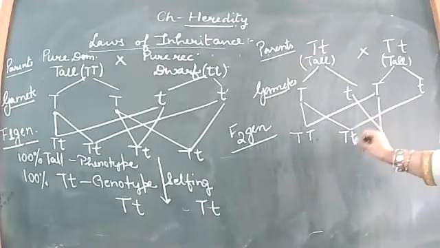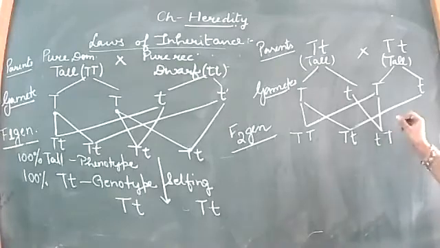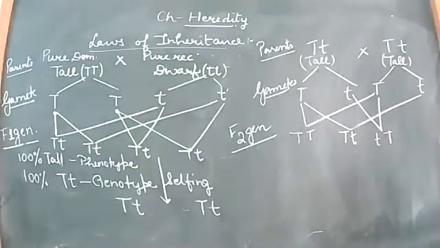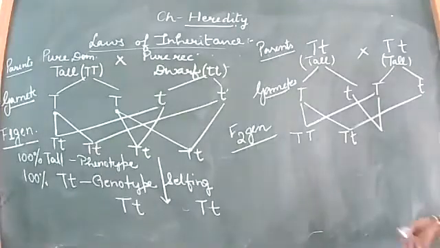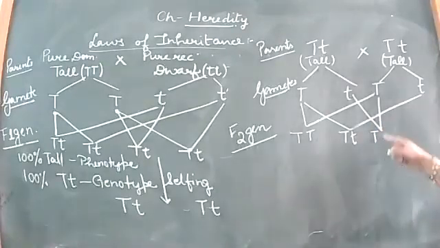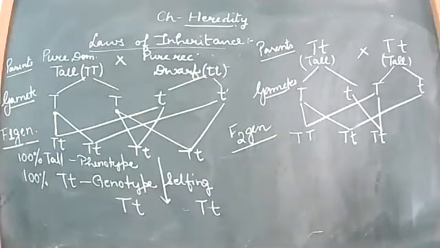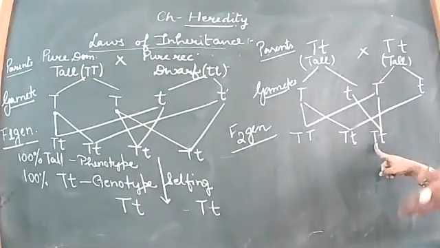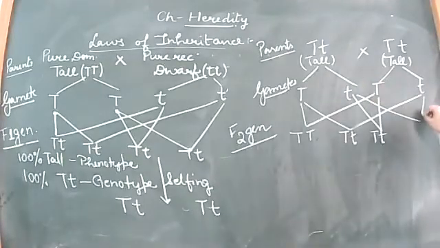Now, when you write this pair, what students do here is write small t in front, which is wrong. This should not be your notation of a pair. Every time, the one which is going to express will have the control. The one that is going to express itself is the one that controls, and it always goes in front. Capital T small t. Even though the link here is coming as small t capital T, you will always be writing the dominating one in front, at the starting. Now the other pair is small t small t.